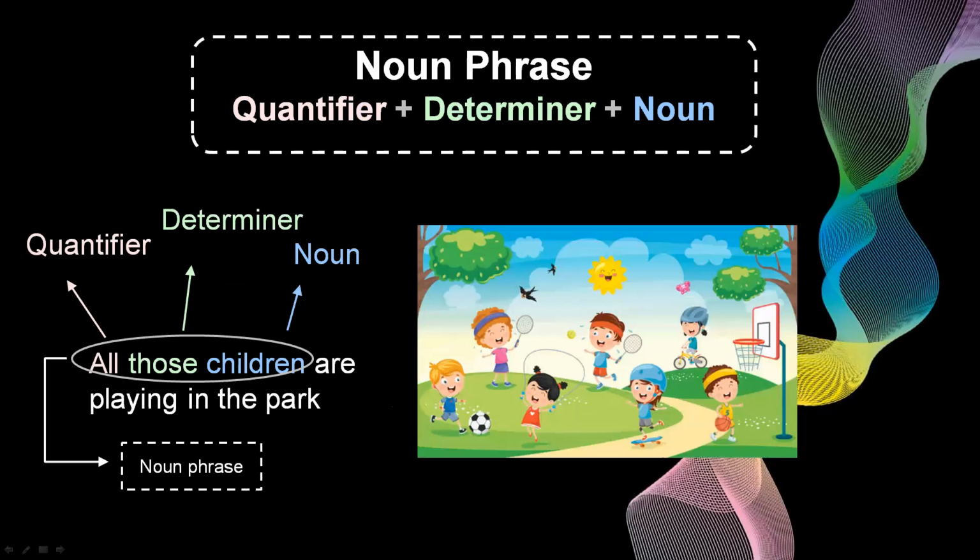Okay, so next, quantifier plus determiner plus noun to create a noun phrase. For example, all those children are playing in the park. All is a quantifier, those is a determiner, and children is a noun. So when you combine all of this, all those children, it becomes a noun phrase.